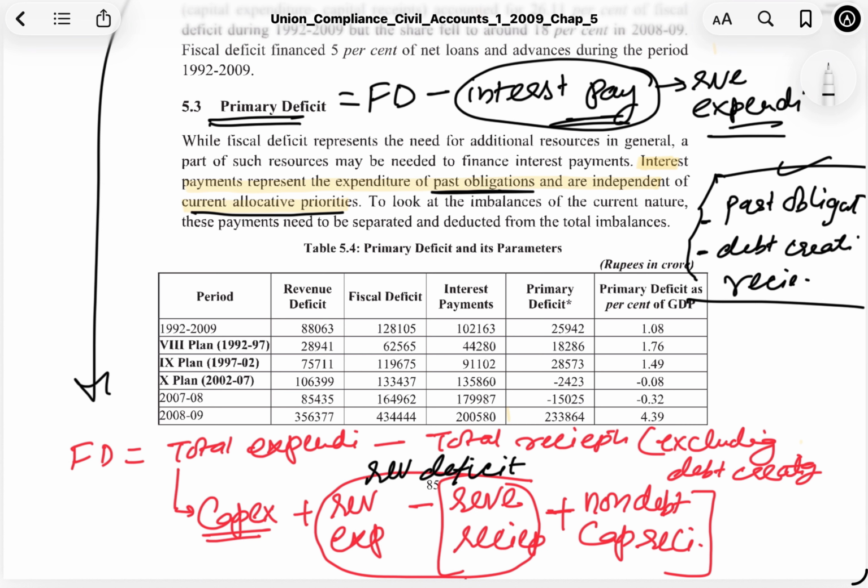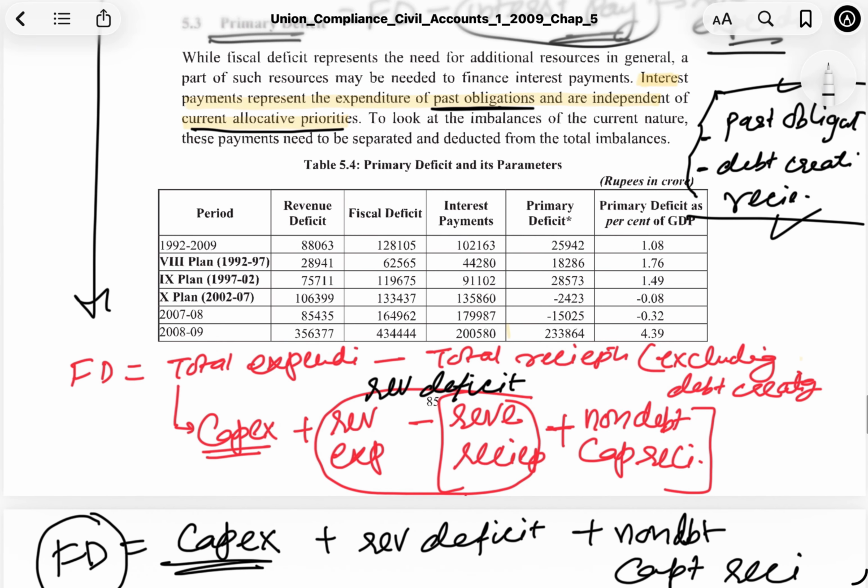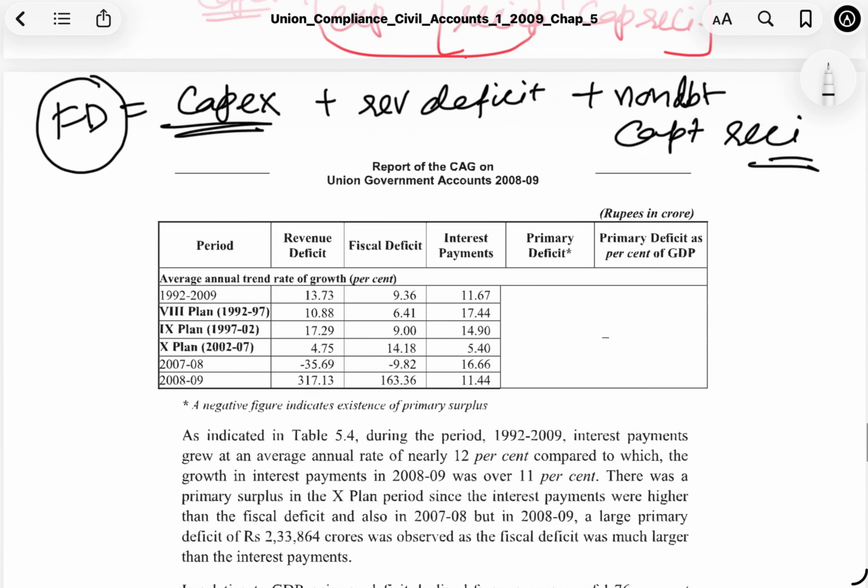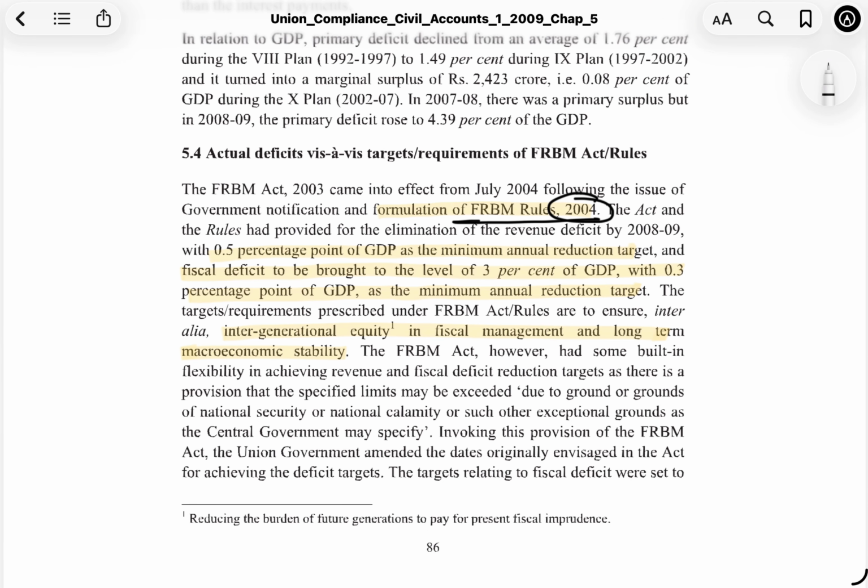Now to keep all of these things under control, the government formulated the FRBM Act 2004. The revenue deficit should be targeted at 0.5% of the GDP. Fiscal deficit to be brought to the level of 3% of the GDP.